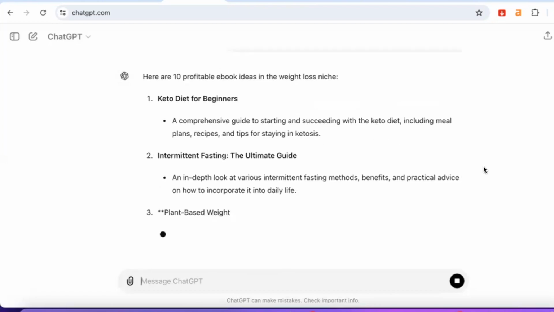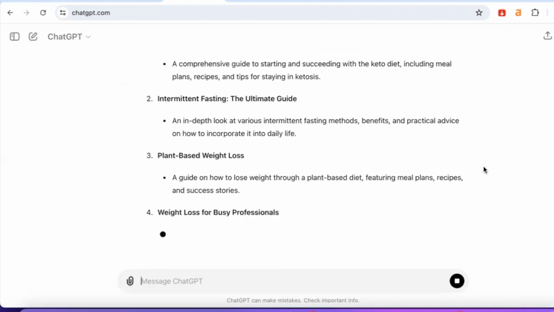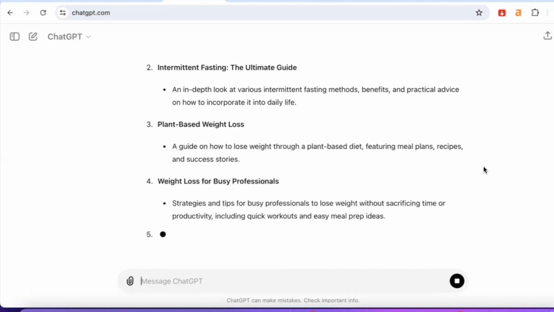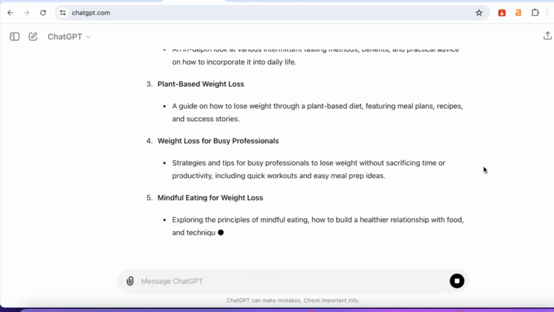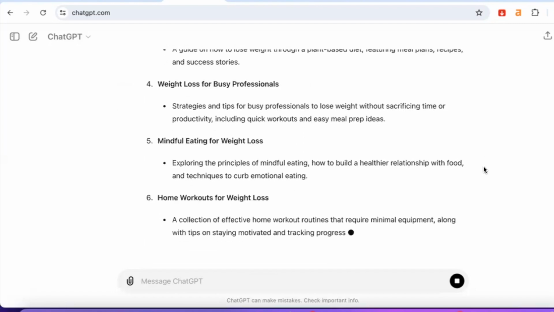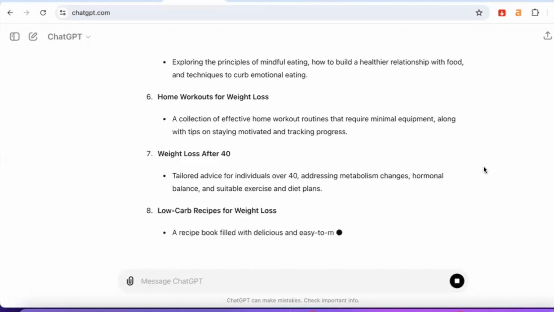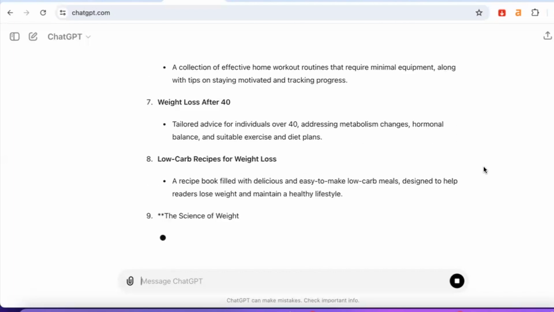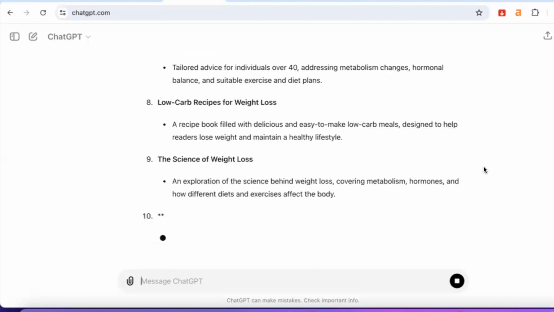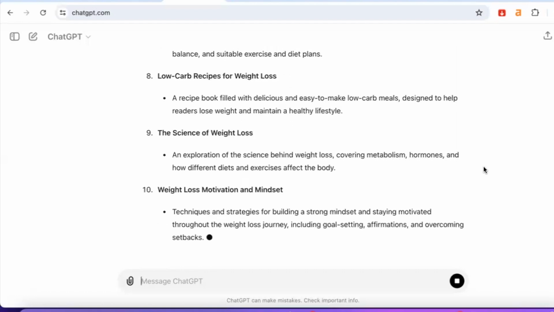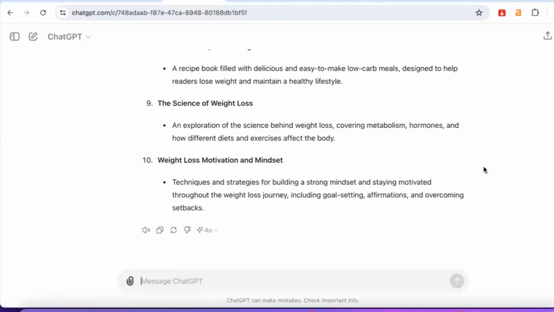Okay. So you can see we've got keto diet for beginners, intermittent fasting. I'm actually doing intermittent fasting right now. I'm also doing juicing right now. So these are some topics I could potentially be looking into. Mindful eating for weight loss, home workouts for weight loss after 40. That's actually a good one right there. The science of weight loss. So as you can see, ChatGPT is basically providing us some amazing content ideas in terms of what we can potentially write our ebook around.